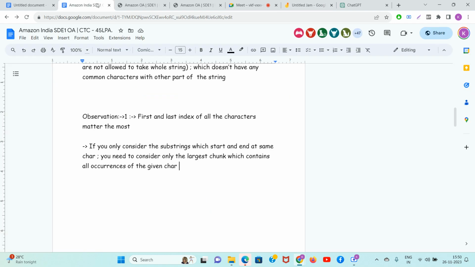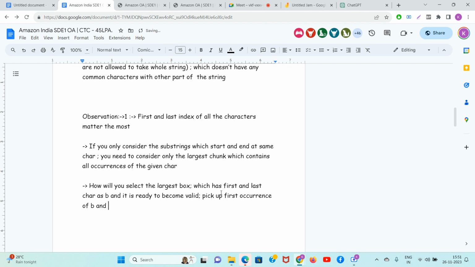Guys, how will you select the largest chunk? What is the algorithm for that? How will you select the largest box which has first and last char as B and is ready to become valid? The answer to this is pick up the first occurrence of B and the last occurrence of B in the string.